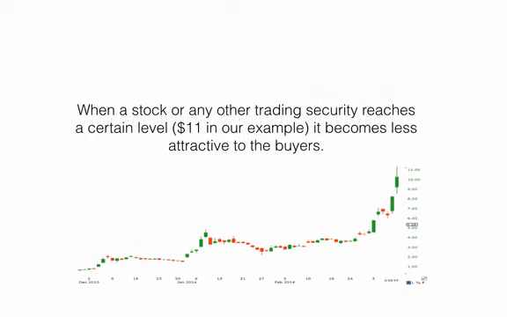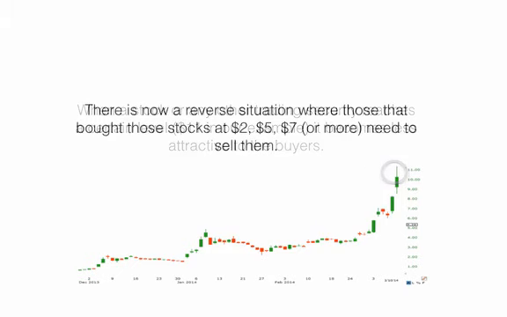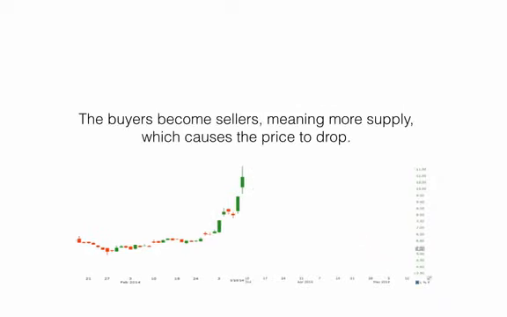When a stock or any other trading security reaches a certain level, $11 in our example, it becomes less attractive to the buyers. There is now a reverse situation where those that bought those stocks at $2, $5, $7 or more need to sell them. The buyers become sellers, meaning more supply, which causes the price to drop.